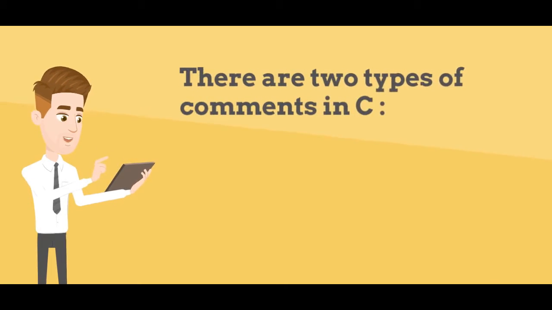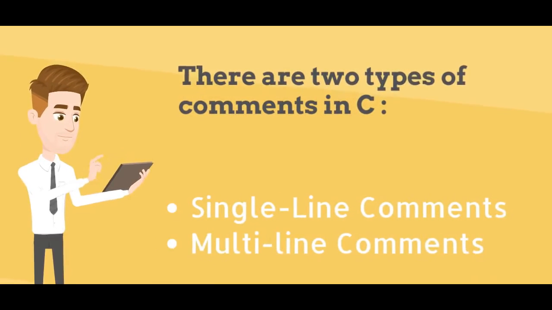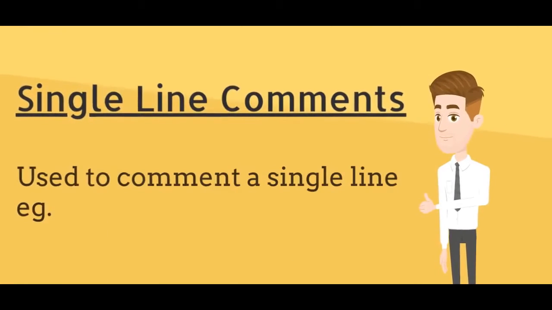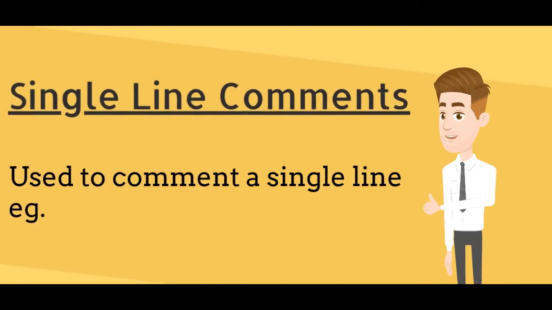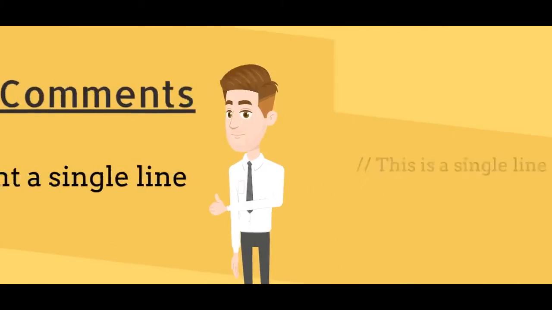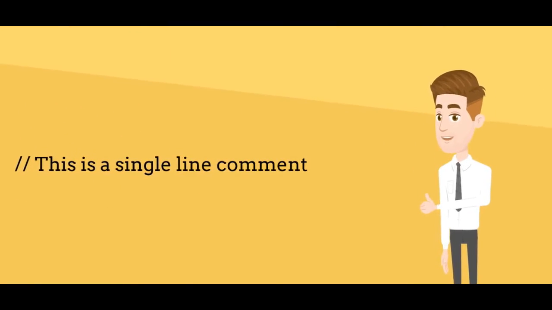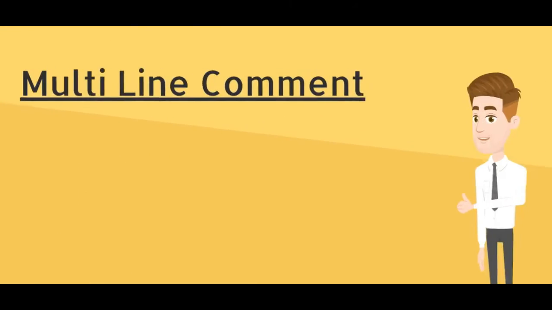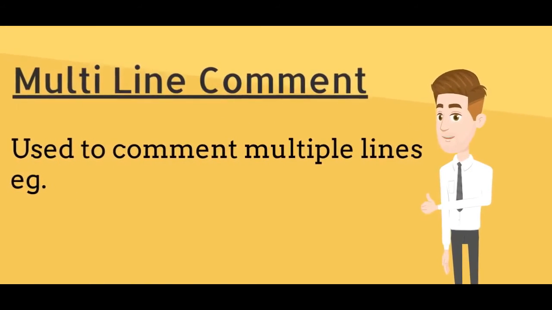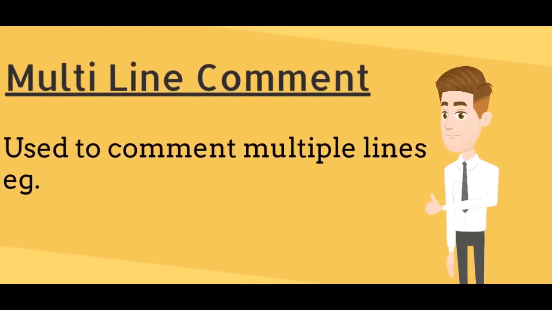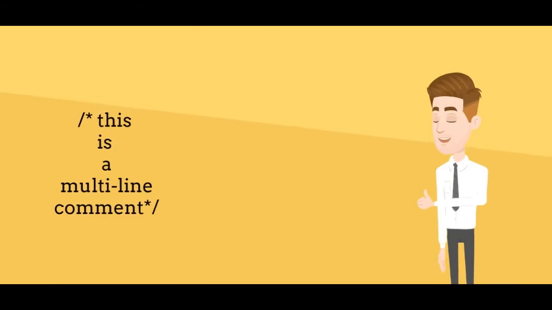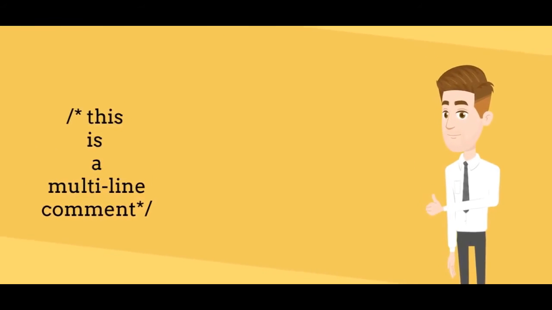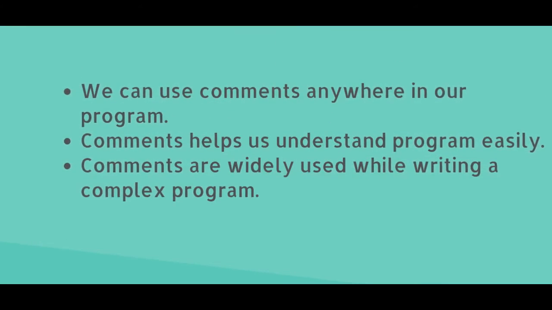There are two types of comments in C. Single line comments. It is used to comment a single line. We use double / to comment a single line. Multi-line comment. It is used to comment multiple lines. It starts with / and asterisk, and ends with asterisk and /. We can use comments anywhere in our program.